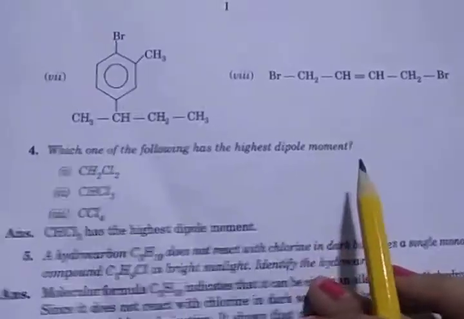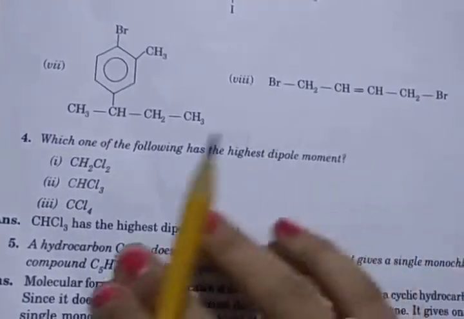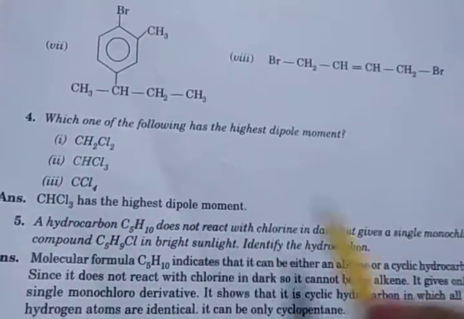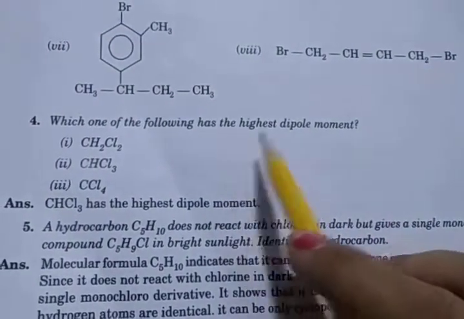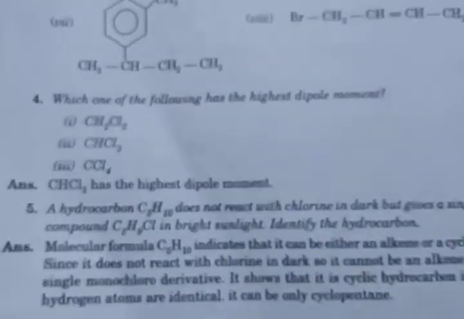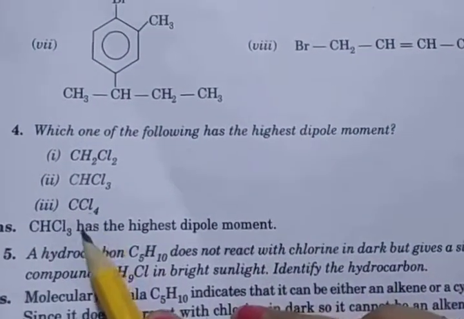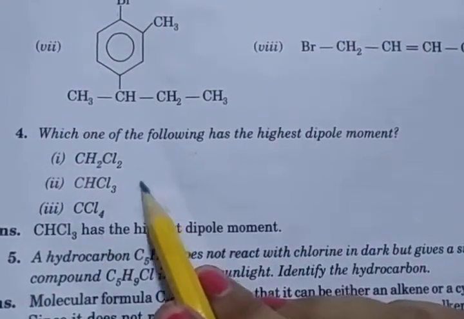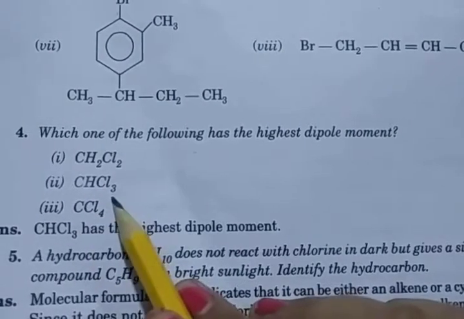Then question number fourth, which one of the following has the highest dipole moment? CH2Cl2, CHCl3, and CCl4. You already know that chloroform has the highest dipole moment.